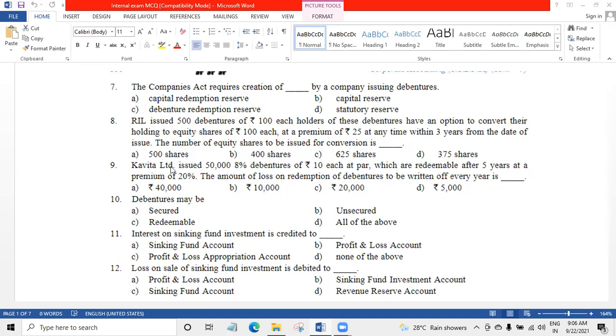Number 9, Kavita Limited issued 50,000 8% debentures of ₹10 each at par, which are redeemable after 5 years at a premium of 20%. The amount of loss on redemption of debentures to be written off every year is dash. Loss on redemption is 20%. That is security premium, which is paid at the time of redemption.